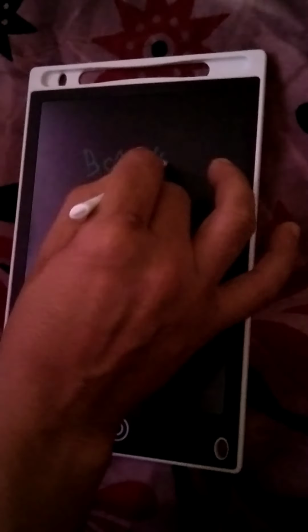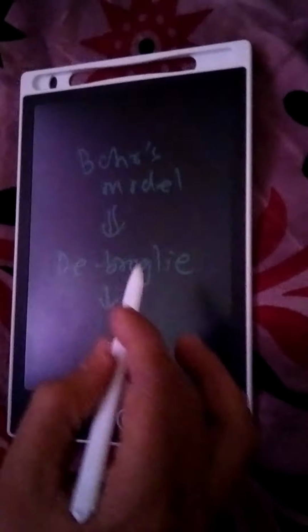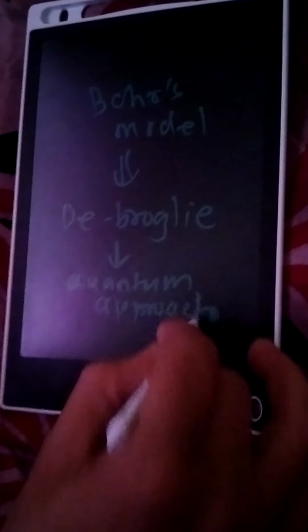So a new scientist came forward with the quantum approach, that was de Broglie. De Broglie explained the motions, paths, and excitations of the electrons on the basis of quantum science and the quantum approach, that we'll study in the next lecture. This was only an introductory lecture for the atomic structure.